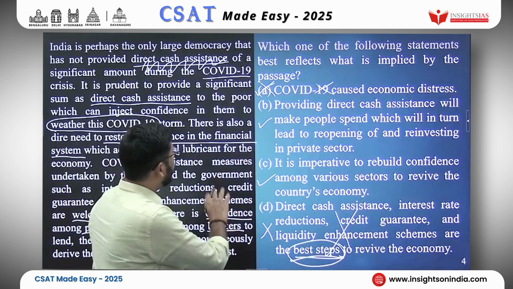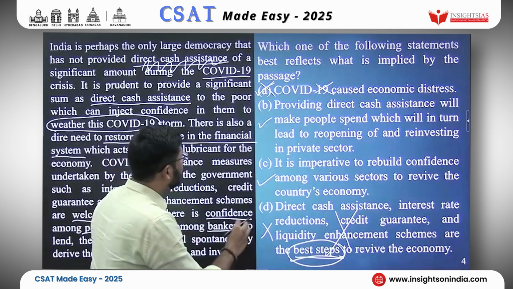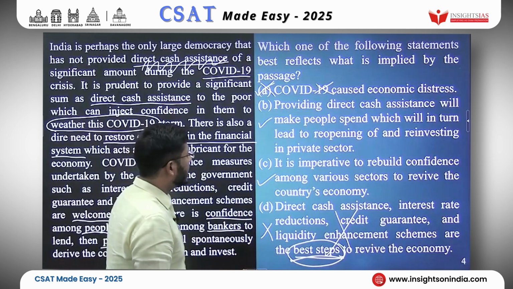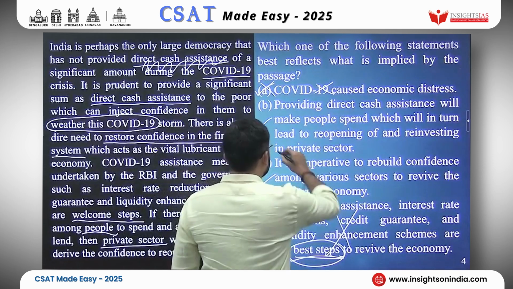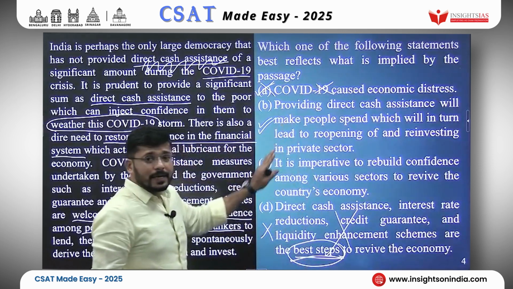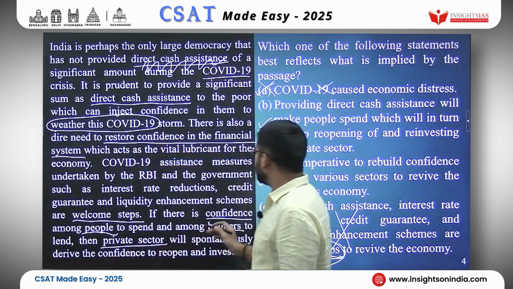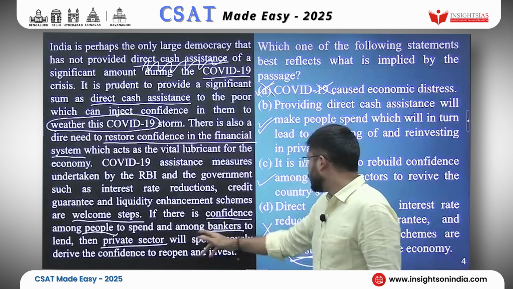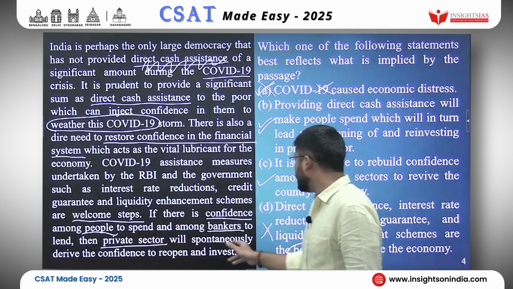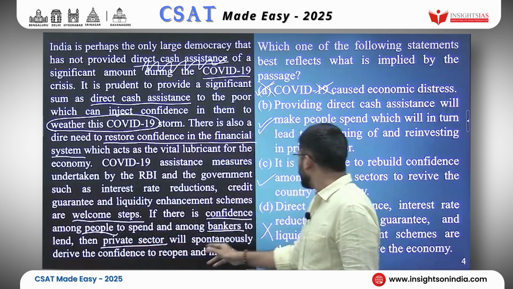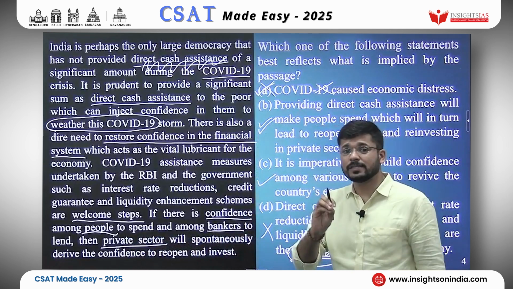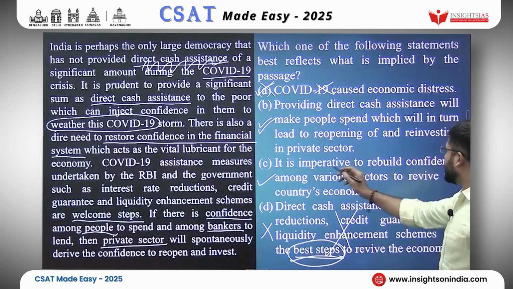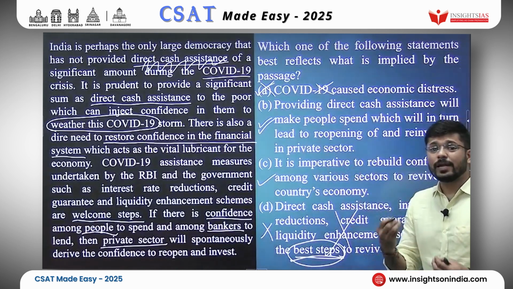Providing direct cash assistance will make people spend, which will in turn lead to reopening of and reinvesting in the private sector. Yes, this is a very good one, and they are telling us in 2 different places, right? If there is confidence among people to spend and among bankers to lend, the private sector will spontaneously derive the confidence to reopen and reinvest. Option B is very much agreeing with the passage. Option C, it is imperative. The word imperative means very important.